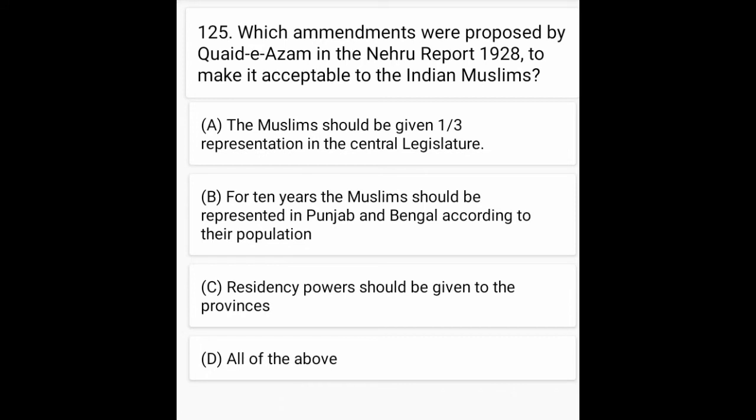Which amendments were proposed by Quaid-e-Azam in Nehru Report 1928 to make it acceptable to Indian Muslim League? Qaid-e-Azam نے نہرو رپورٹ میں کون سی تبدیلی کی جسے انڈین مسلم لیگ کو قابل قبول بنایا جا سکتا تھا؟ آپشن ڈی is correct, all of above. The Muslims should be given 1/3 representation in central legislation. For 10 years, the Muslims should be represented in Punjab and Bengal. According to their population, residuary power should be given to the provinces.